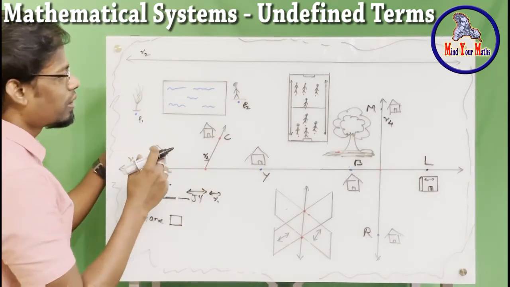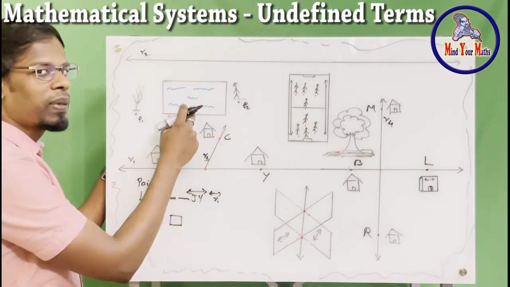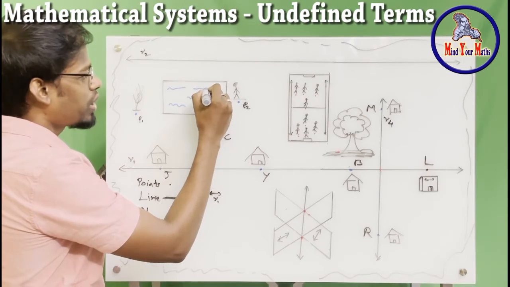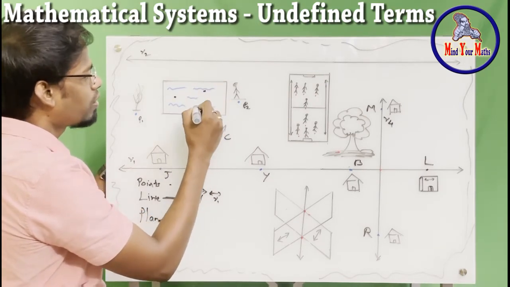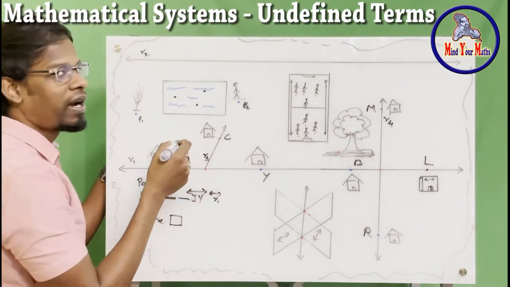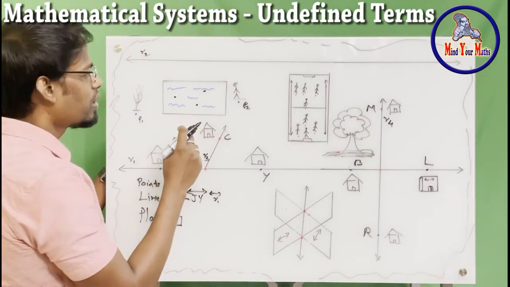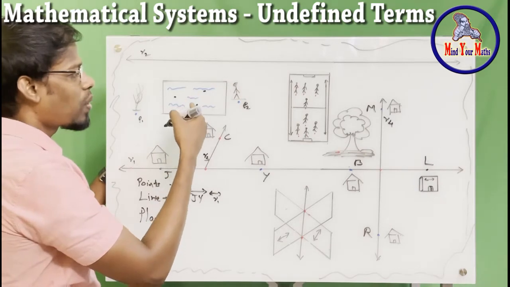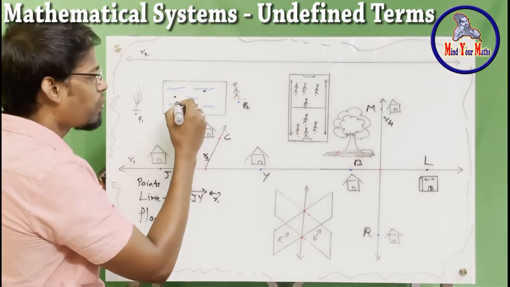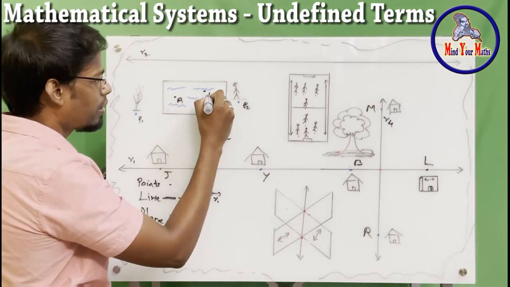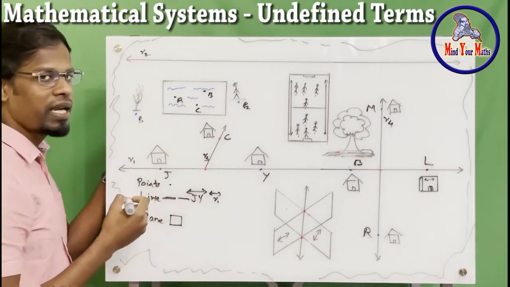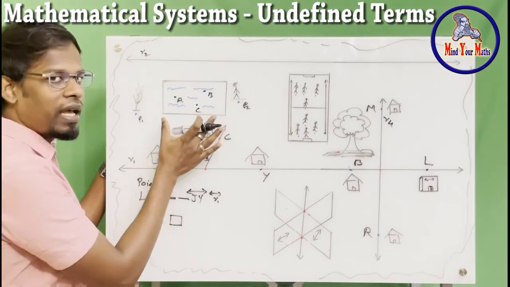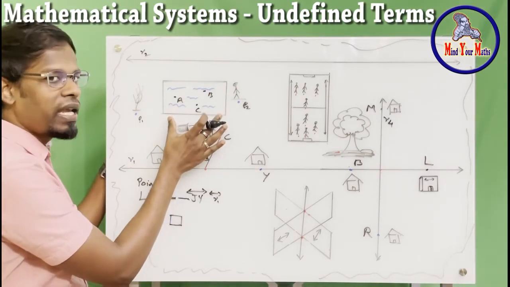For example, this is a swimming pool, this is a plane, right? Maybe there is a fish they put inside the swimming pool for collecting all the algae inside to clean it up, right? So there are 3 fishes, and all the 3 points we can make those 3 fishes or 3 points, maybe A, B, C, right? But the whole thing is a plane. The whole swimming pool is a plane.